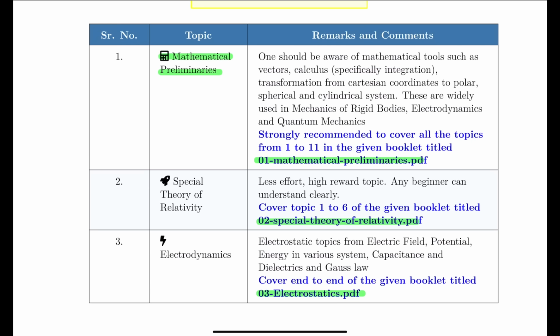Then we are starting with a very small topic, which is special theory of relativity, and it is small and it is easy, and it is very scoring. So any beginner can start from here. We have devised that whatever topic you are going to get, it should boost your initial confidence, and these all are low hanging fruits.